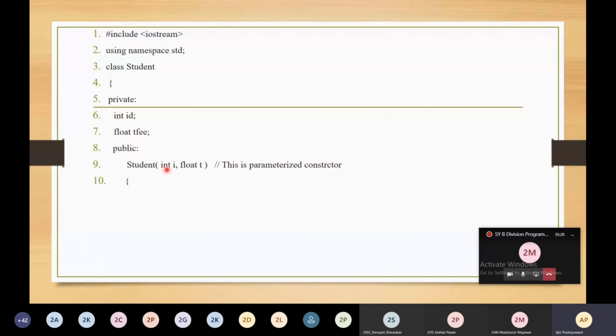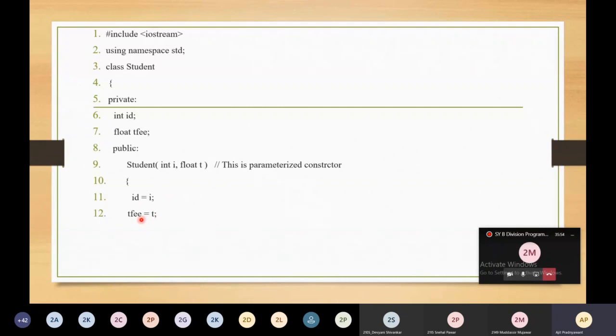And then inside this you need to initialize the variables, that is id is equal to I. This is our id variable which is private. You can access it within the class, and I have initialized this id with the value present in the I variable. Next is tuition fee.